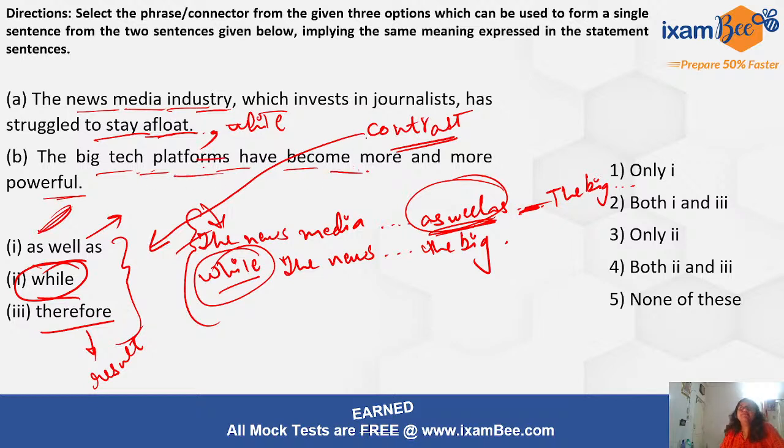I can say I like to swim while my daughter likes to dance, okay? While I like to swim, comma, my daughter likes to dance, okay? So that is how we can connect these two sentences and show contrast, okay? So A and only two we have to select. Option 3 is our answer, right?